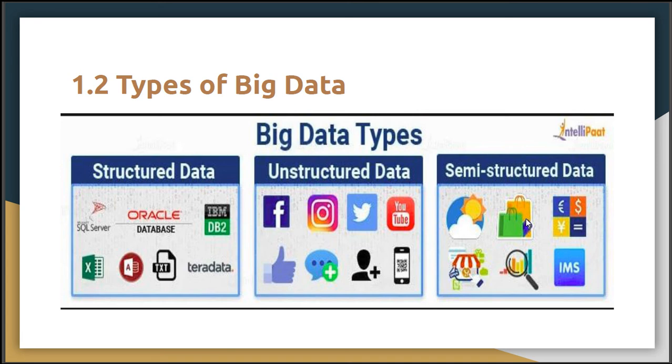That means my document will have 10 fields and your document will have 100 fields. Because of that, as and when we increase the purchases, the number of fields or attributes will increase. So this is the format of semi-structured data.